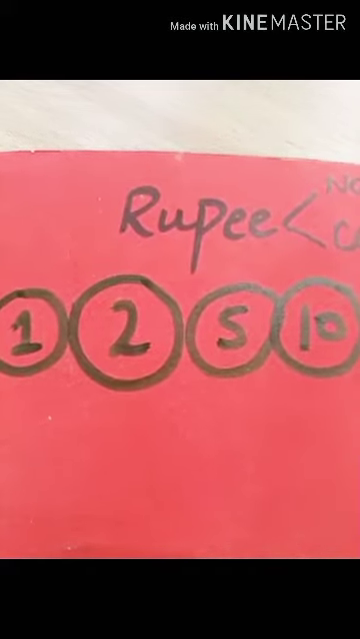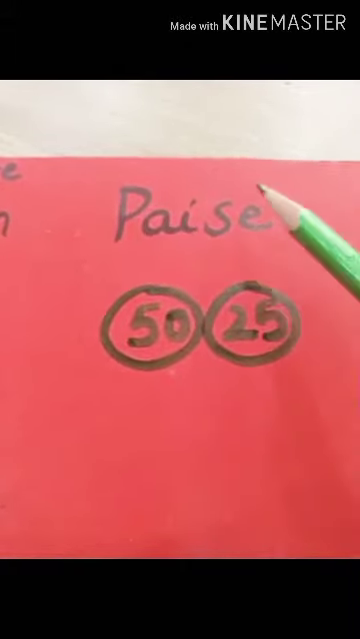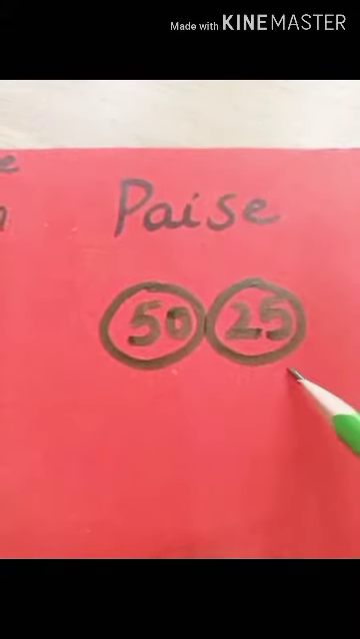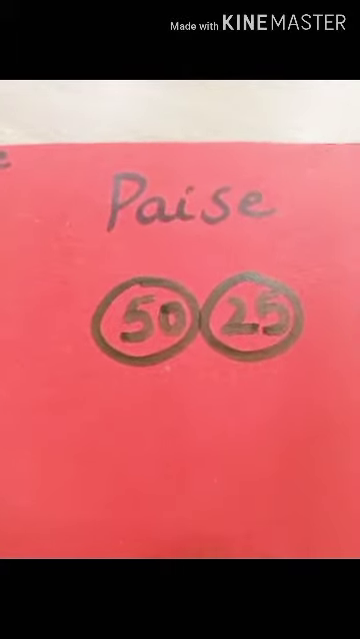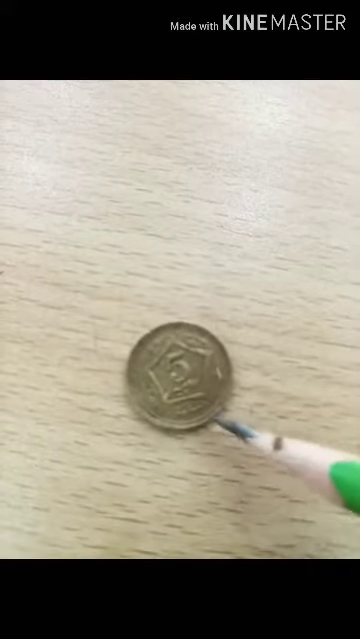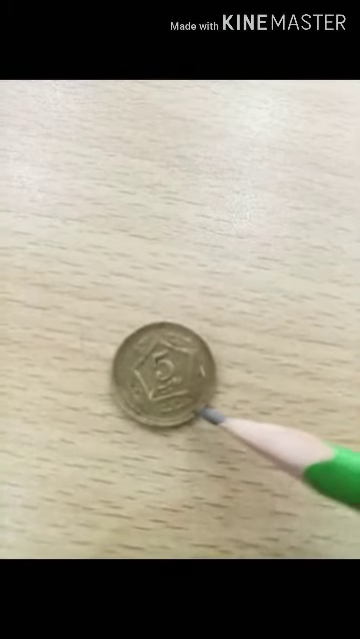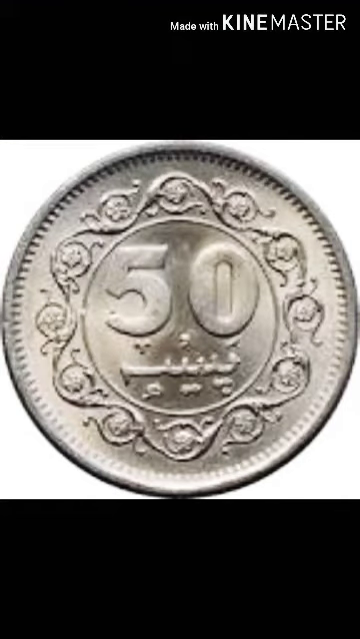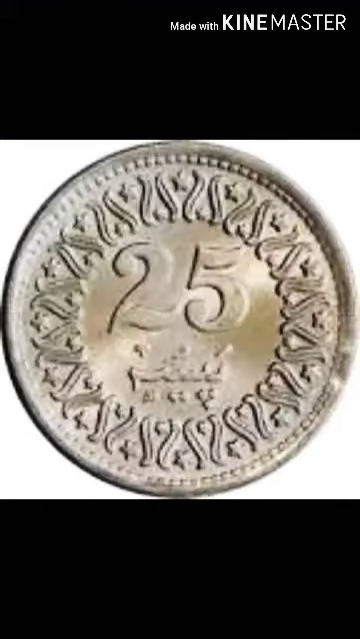Okay, and in the past we used paise and rupees both. Now students, in the paise we have 50 paise and 25 paisas. But now students, these 50 paisas and 25 paisas coins are no longer in use. Okay, students, here I am showing you some of the coins. Here I have the 5 rupee coin, the 2 rupee coin, and here I have a 1 rupee coin. Okay, here is the 50 paisas, and students, here is the 25 paisas that are no longer in use.